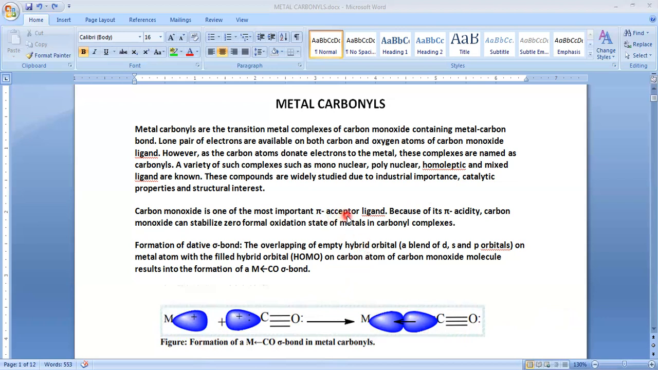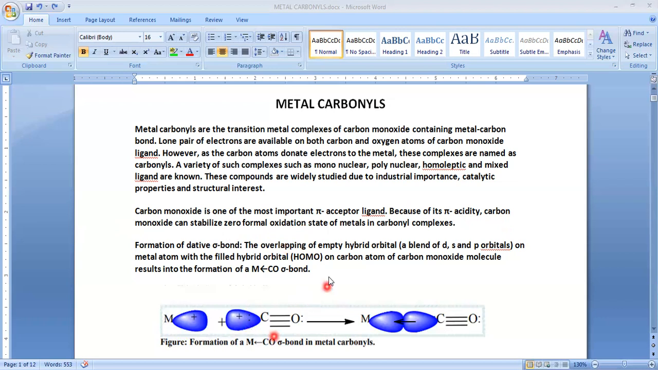So pi acceptor ligand. The carbon monoxide, because it has a vacant orbital, can accept, it acts as an acceptor. So which acceptor? Pi acceptor ligand, because of its pi acidity. Acidity means, according to the Lewis acid-base definition, the lone pair acceptor is known as acid. So with pi acidity, the carbon monoxide can stabilize the zero formal oxidation state of metal in carbonyl complexes.